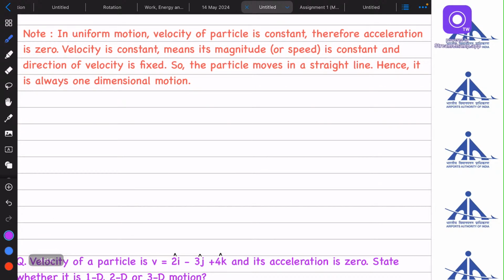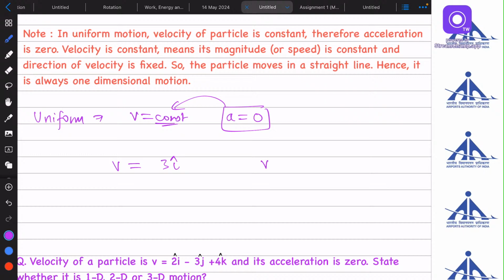Now let's say for a uniform motion, I told you that uniform means the velocity of the body will be constant. And if velocity is constant, we can also say that acceleration will be zero, because the work of acceleration is to change the velocity of a body. Now velocity is a vector quantity. So let me give an example: let's say it is 3 i cap, or I can write the velocity vector as 4 i cap plus 3 j cap plus 2 k cap.